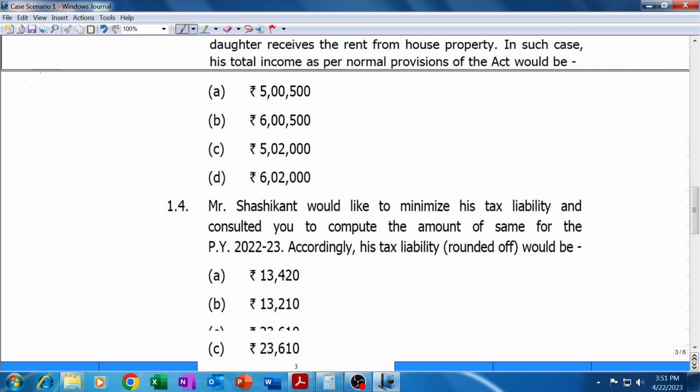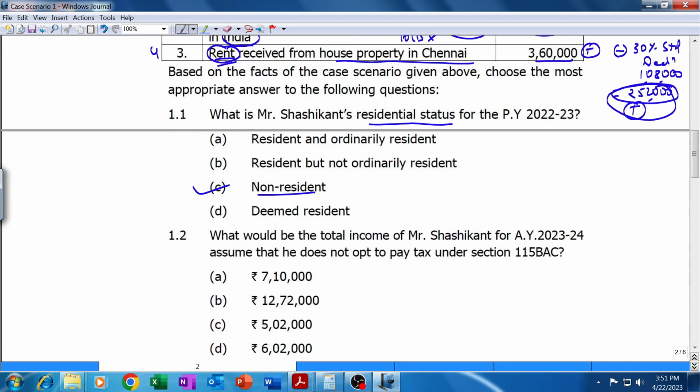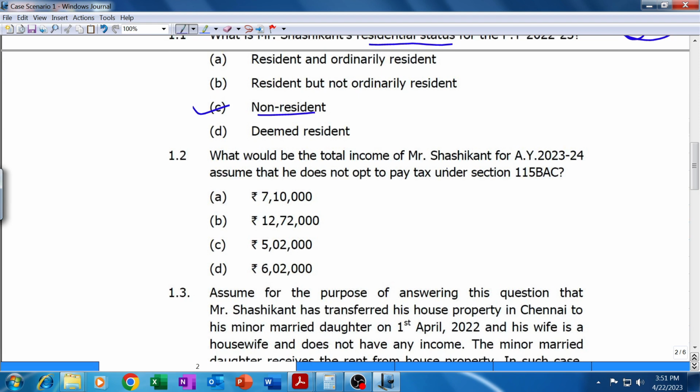What's the institute's answer? Let's check. The institute's answer is also C, non-resident. Then second, 1.2, what would be the total income of Sashikant? Total income of Sashikant, we already calculated. Assume that he does not opt to pay tax under 115 BAC.